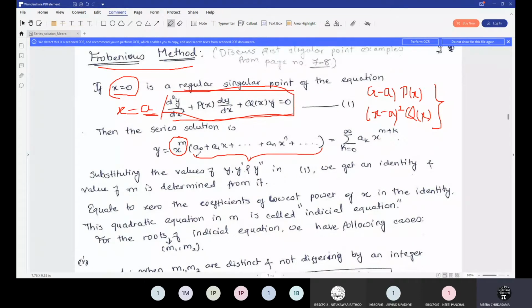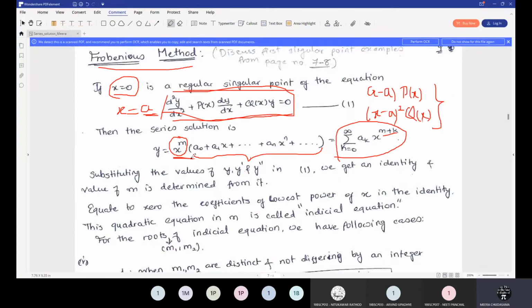But in that case, whenever you have a regular singular point, you have to assume your series solution as summation k is equal to 0 to infinity a_k x raised to m plus k. Here we have added the term x raised to m. Why? Because this has a connection with complex analysis actually. You will study all these things in your fourth semester, but the question will be why we have considered x raised to m. So I am giving you the answer for that portion.